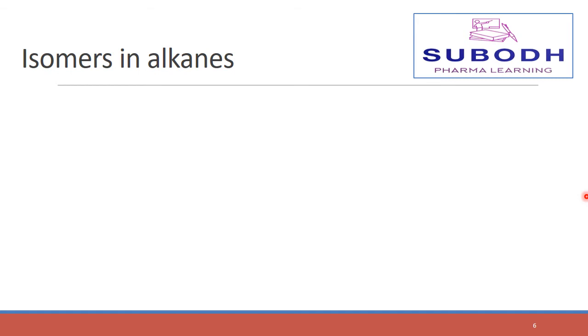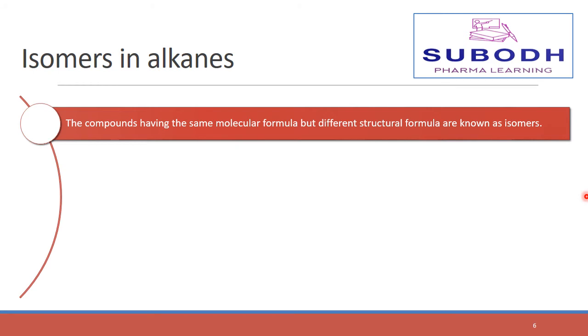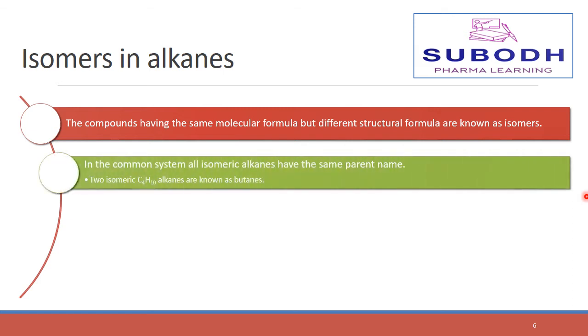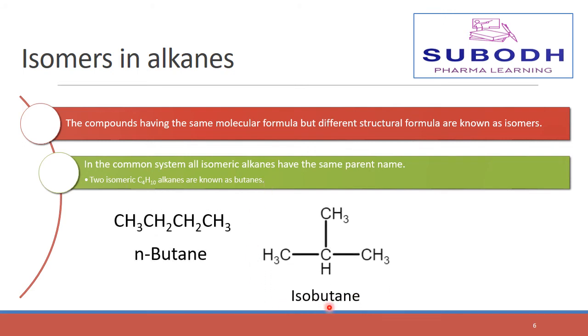Now we will see the isomers in alkanes. The compounds having the same molecular formula but different structural formulas are known as isomers. In the common system, all isomeric alkanes have the same parent name. For example, two isomeric C4H10 alkanes are known as butanes. See the structures of n-butane and isobutane.